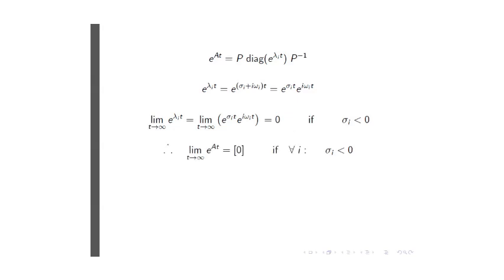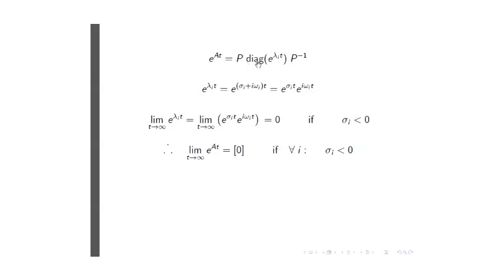And now if we go back to our original equation, the point was that we'd like to determine the limit of the matrix exponential as t goes to infinity. But since the matrix exponential we've shown is simply the P matrix, now remember the P matrix is a matrix of constant numerical values, made of the eigenvectors of the A matrix, so it's not time-varying. And of course, likewise is P inverse.